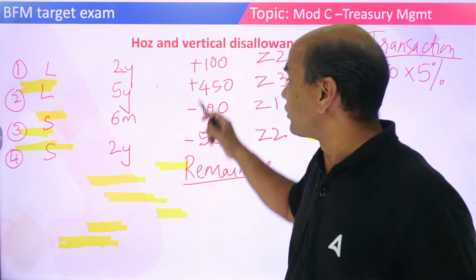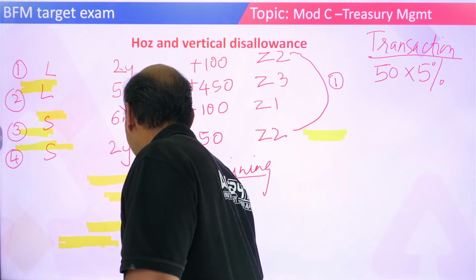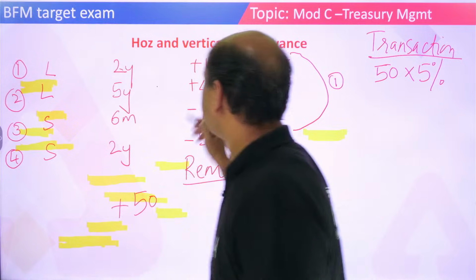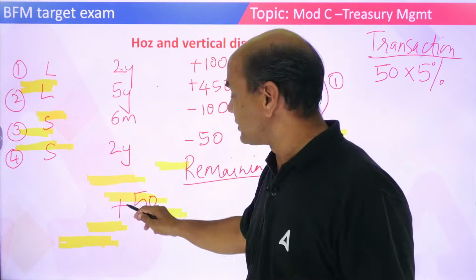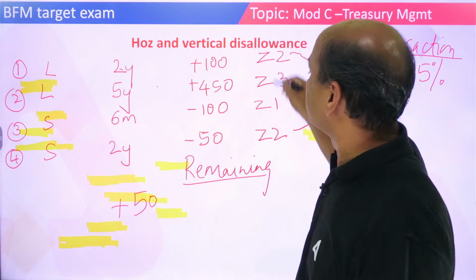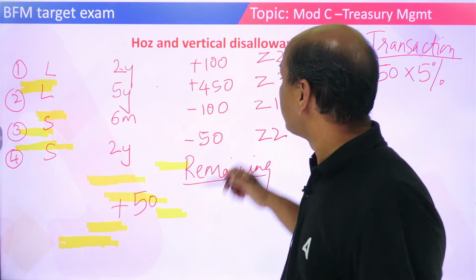And remaining out of this 150 is gone. So remaining is 50 now. That also plus 50. See this, plus 100 plus 50 because 100 is bigger. So plus 50. So now this is done. First transaction is over. Now second one, what will you adjust now?